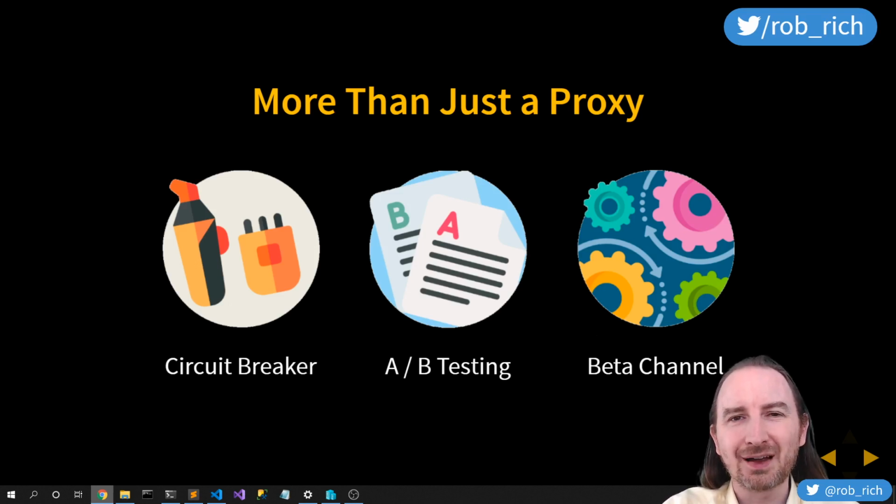And so we'll have this kind of spike up and down, where the moment the service gets a little bit of its feet under it again, it falls over again with all of that traffic. Instead, let's trip the circuit breaker. Like circuit breakers in electricity, this circuit breaker is there to protect the equipment behind it. Rather than blowing the electronics in our device, we'll blow the fuse in our circuit breaker so that we can protect those electronics. Reset the circuit breaker, and now we can try again.